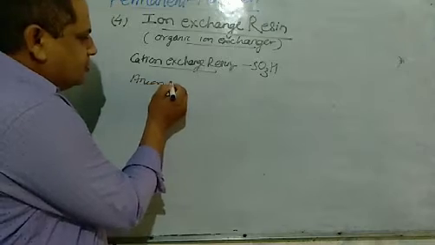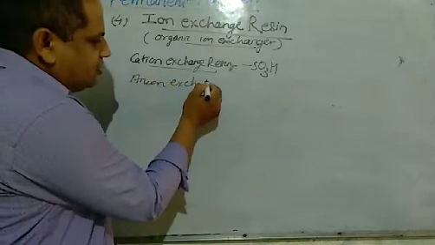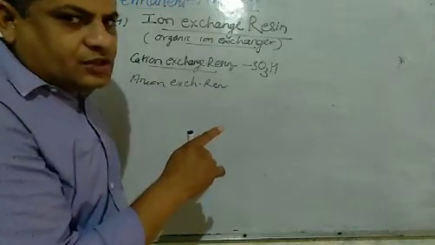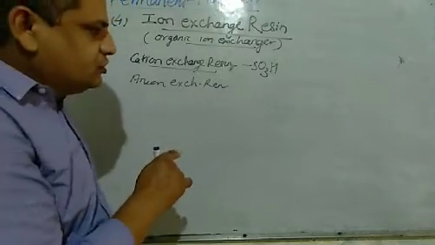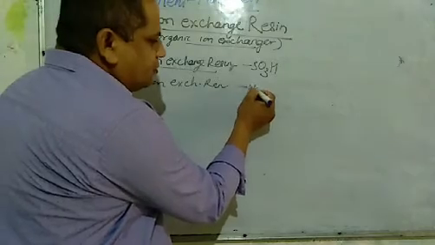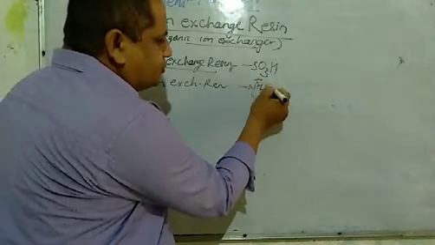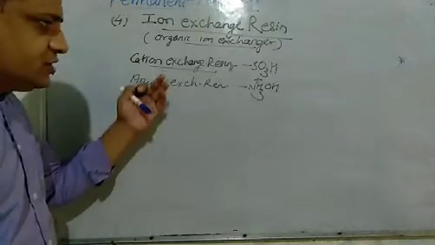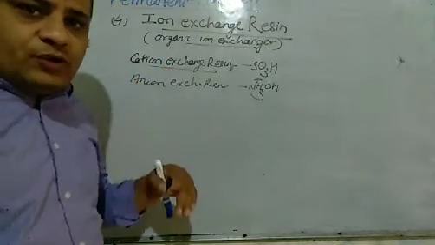Anion exchange resins are also large molecular weight organic compounds containing the NH3OH group. These resins are insoluble in water.